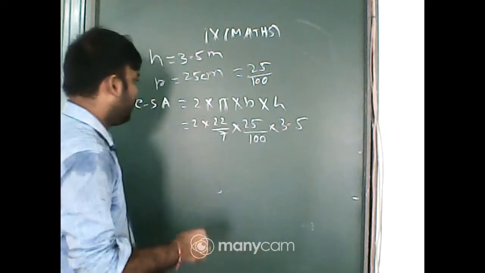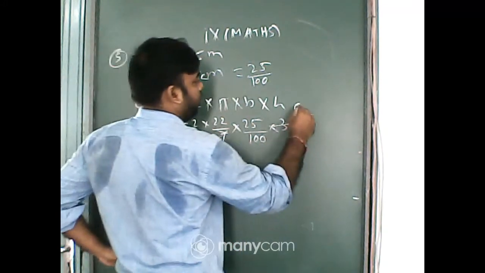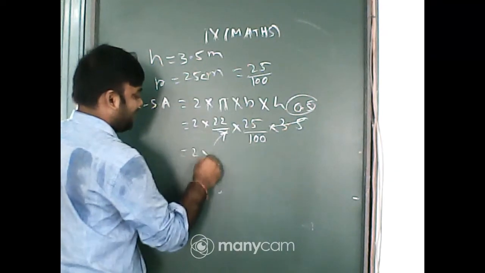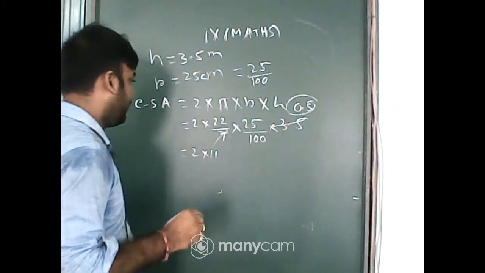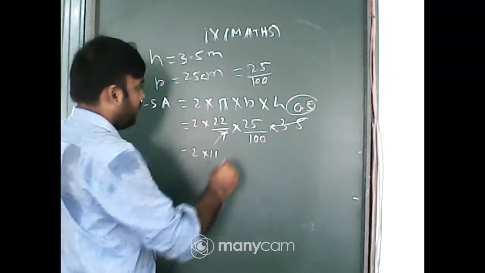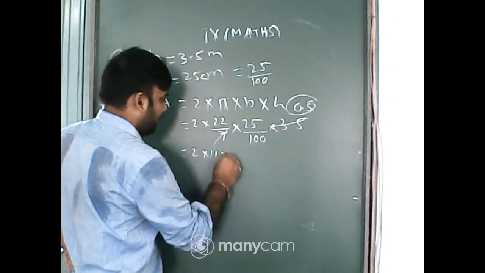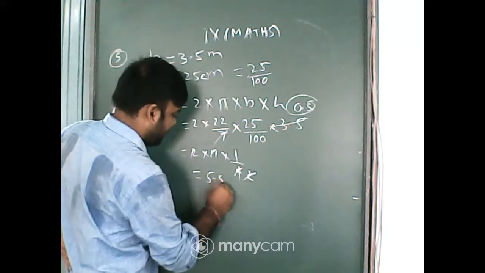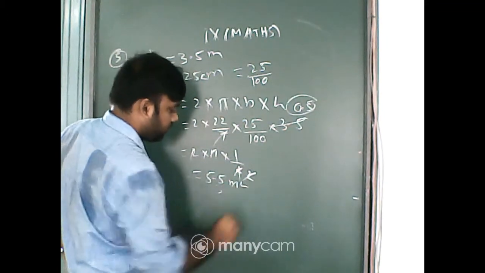Now students, 7, 0.5. 0.5 into 22, that is 11. Okay, that is 11, and 25 into 4, that is 1/4. That is 5.5 meter square.